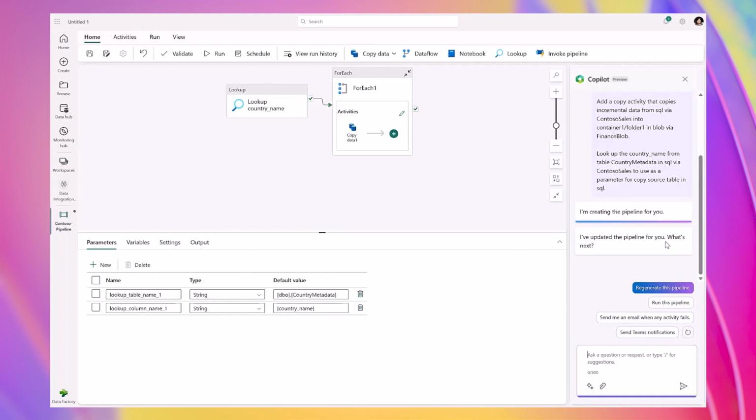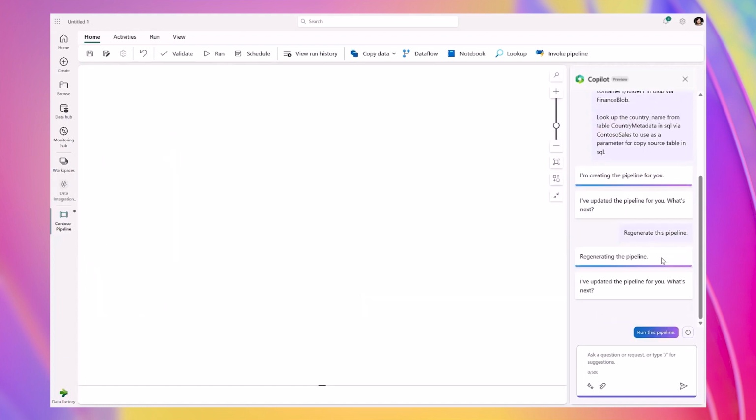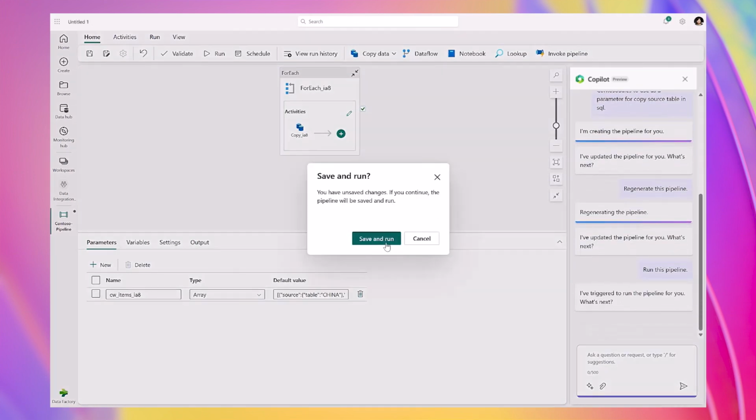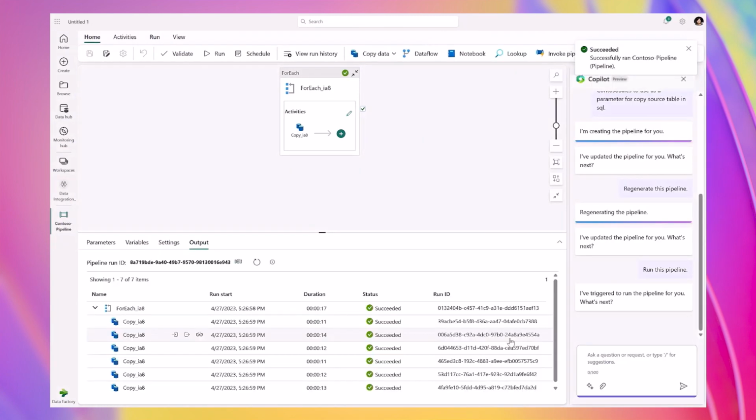You can regenerate the pipeline for an alternative one, allowing you to choose the best generated pipeline for your use case. To regenerate, let's click on the Regenerate button. The Copilot regenerated an alternative pipeline with the same user input that was passed earlier. Additionally, Copilot provides you with IntelliSense for connection selection and suggests the next steps. In this case, let's run this pipeline. Within seconds, the pipeline will execute successfully.